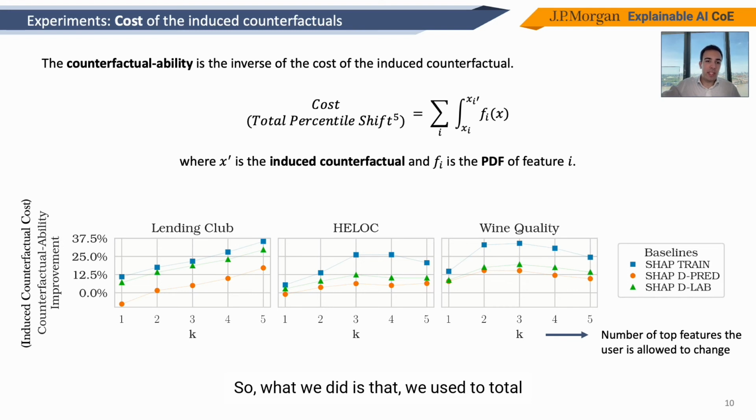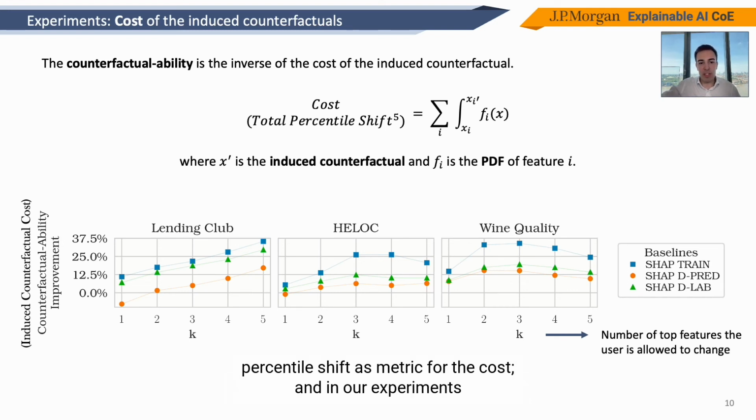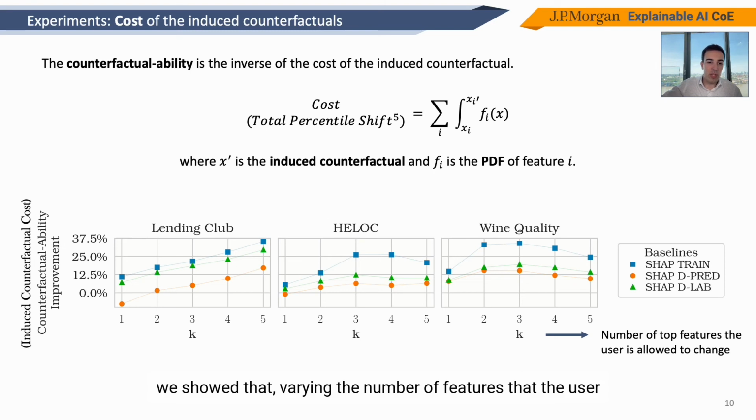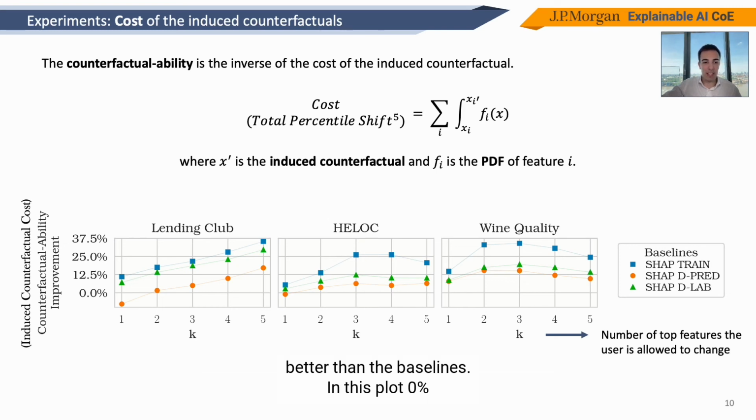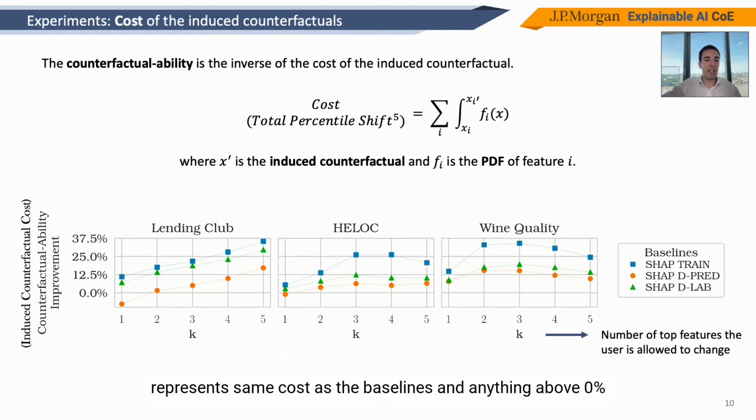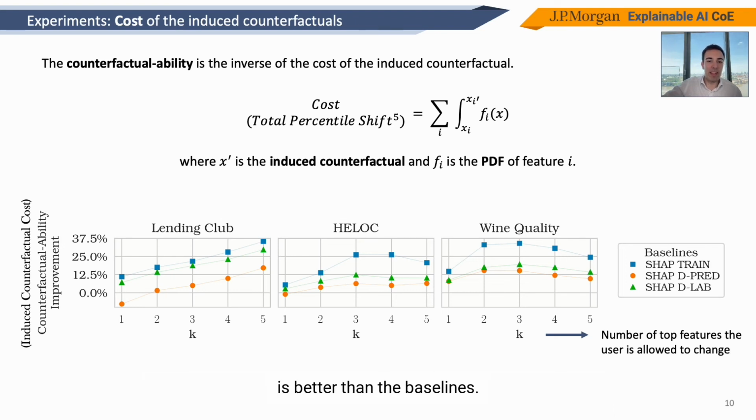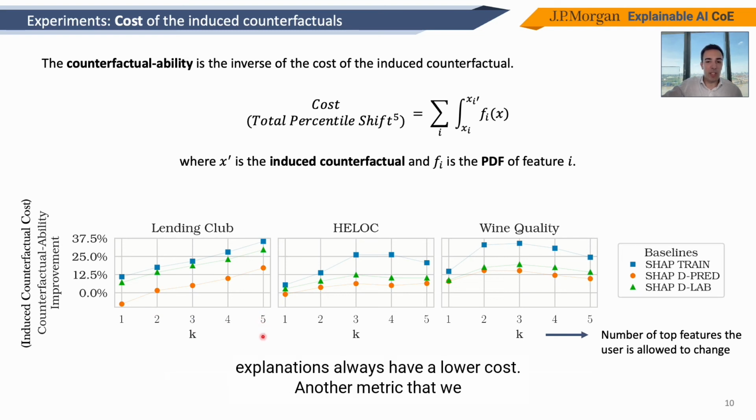So what we did is that we used the total percentile shift as a metric for the cost, and in our experiment we showed that, varying the number of features that a user is allowed to change, we can almost always see that our explanations perform better than the baselines. In this plot, 0% represents the same cost as the baselines, and anything above 0% is better than the baselines. So we can see that in different datasets and allowing different numbers of top features to change, our explanations always have a lower cost.